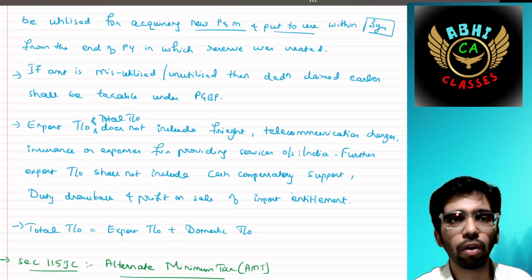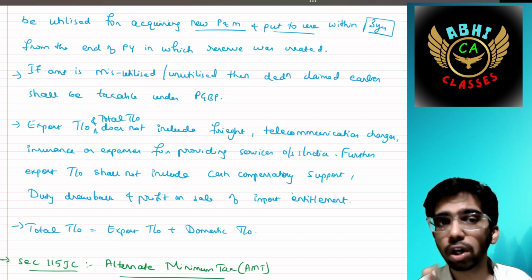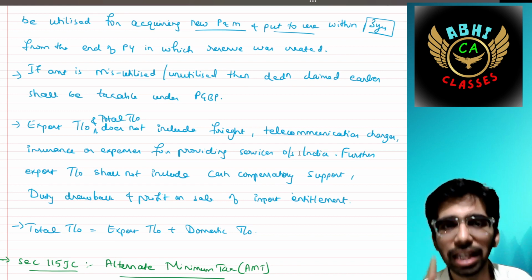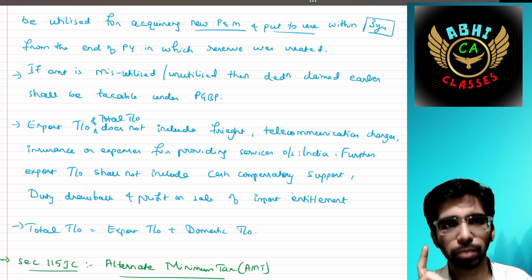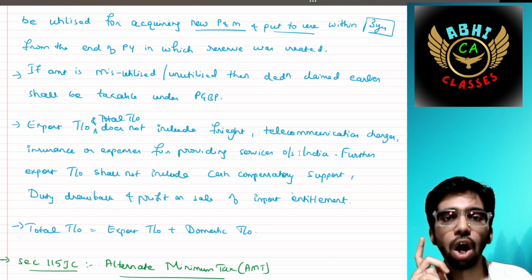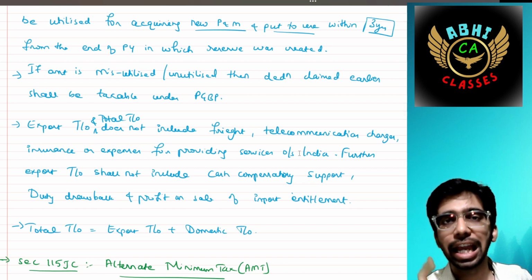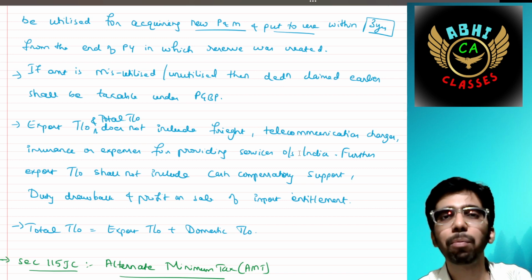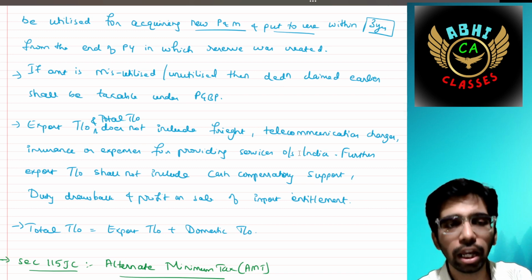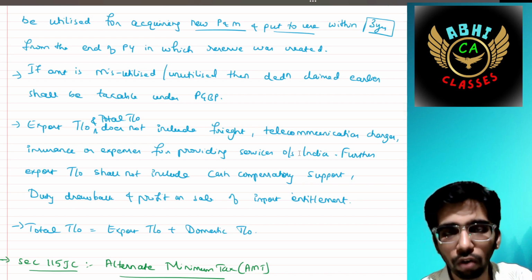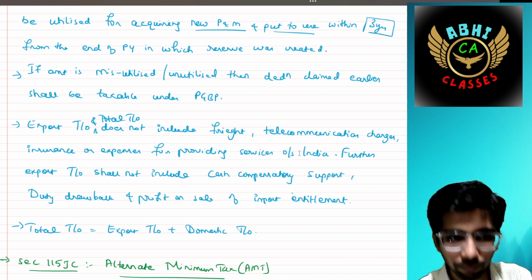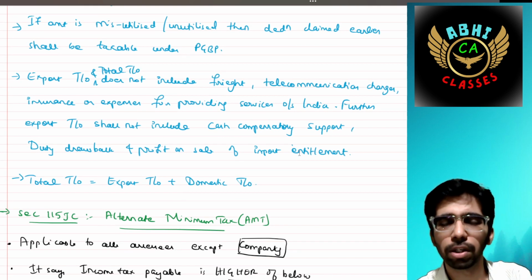Then export turnover, or the total turnover, does not include the freight or telecommunication charges, insurance or expenses for providing the services outside India. Further, export turnover shall not include any cash compensatory report, duty drawback and profit on sale of import entitlement. It only includes any other profit excluding these. Total turnover means export turnover plus domestic turnover.